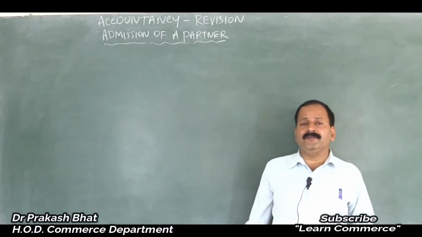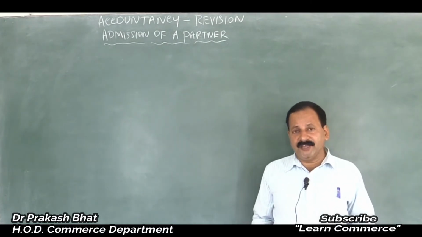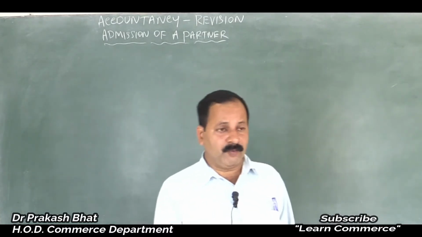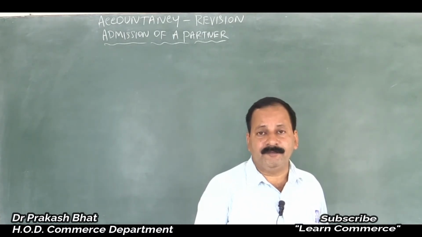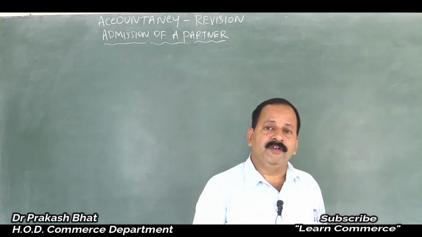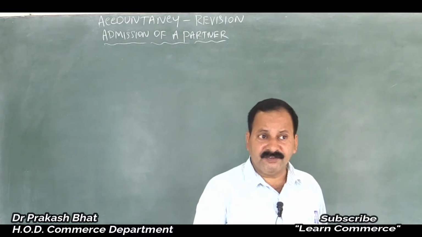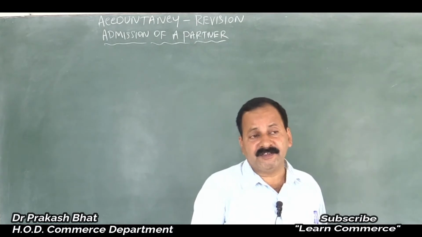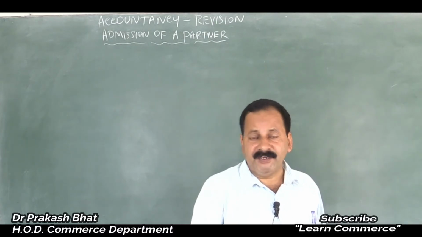When a partner is admitted into a firm, the ratio of the existing partners will decrease. Very simple. There are two partners sharing profit and loss in the ratio of 1:1, that is 50% each. Naturally, when a third person enters the partnership firm, a new partner is admitted, the share of existing partners will decrease. Earlier it was 50%. After the admission of the third partner, if it is again equal, it will be 1:1:1, that is 1/3, 1/3 and 1/3.